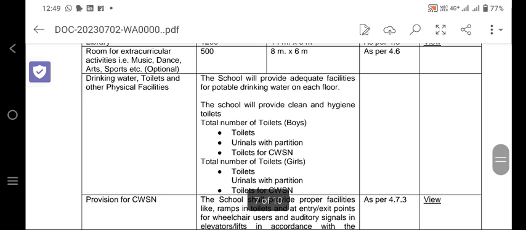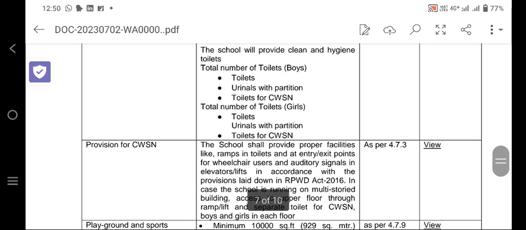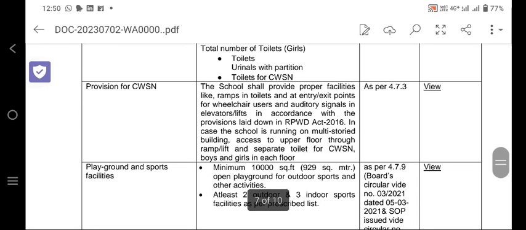And what about drinking water and toilets? The school will provide adequate facilities for potable drinking water and toilets. The school will provide clean and hygienic toilets. That is, boys' toilet will be there, urinal with partition, toilets for CWSN in one toilet. Toilet for girls, urinal partition, toilet for CWSN. So what will be the provision for the CWSN?